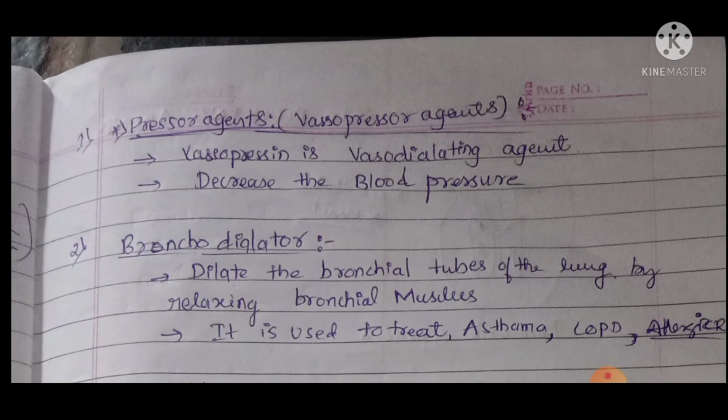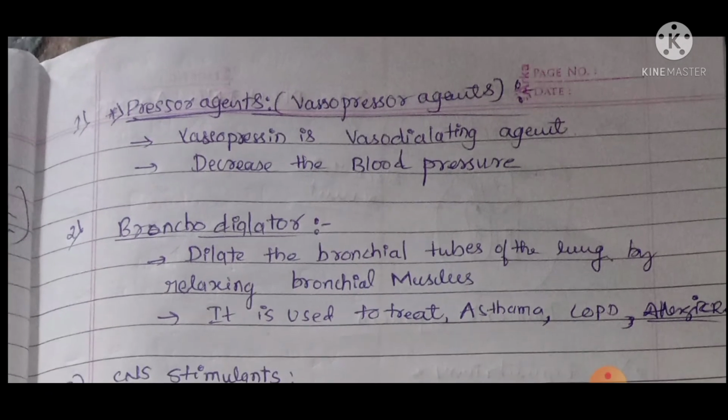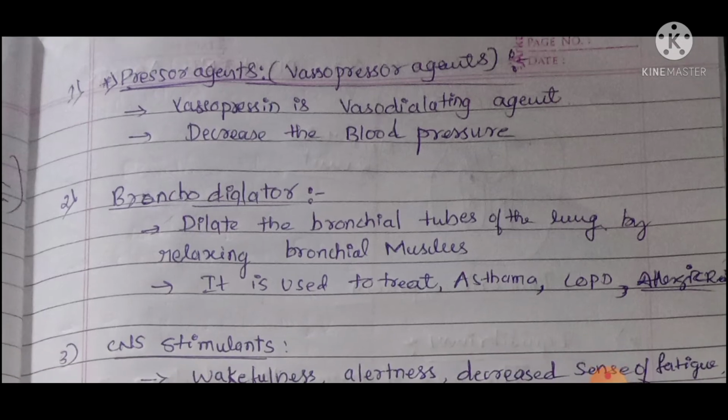What are pressure agents? Pressure means vasopressor agents. You know about the vasopressin hormone. It is a vasodilating hormone or vasodilating agent, and it decreases the blood pressure. This is called a vasodilating agent. Then the second one is the bronchodilator.